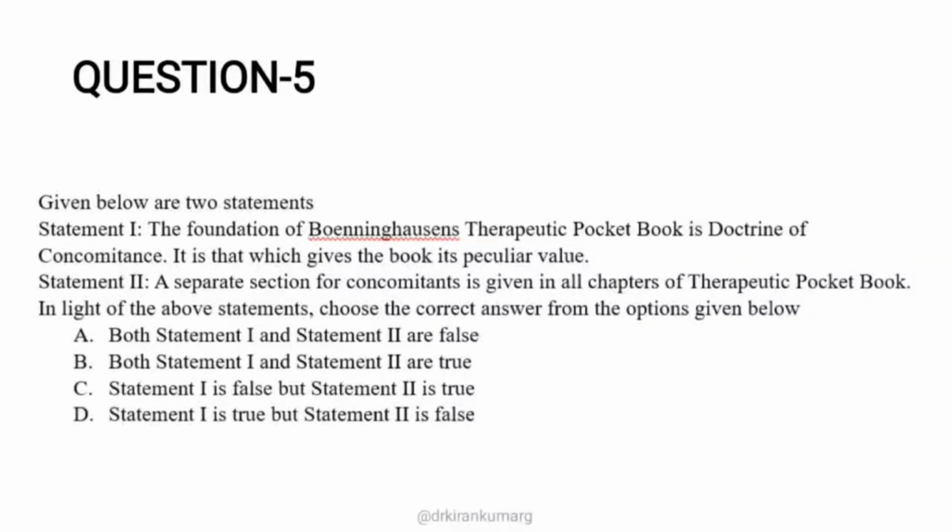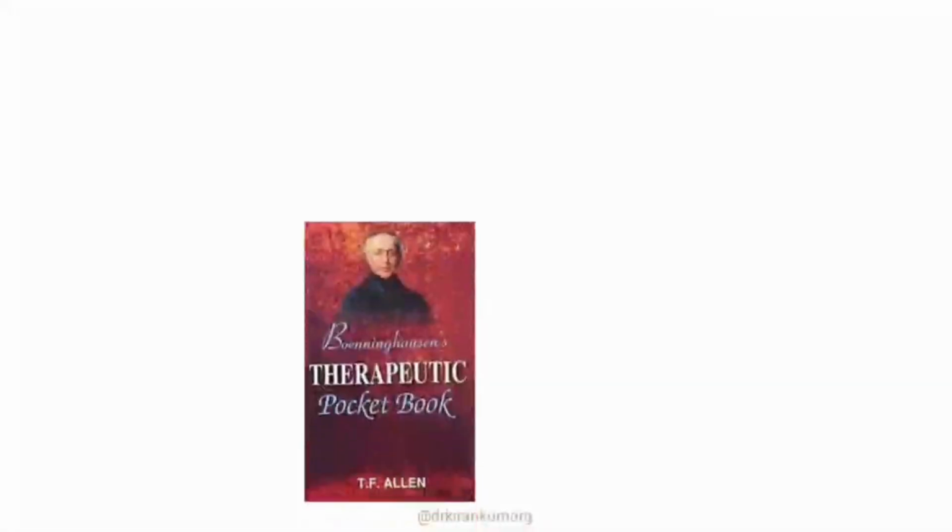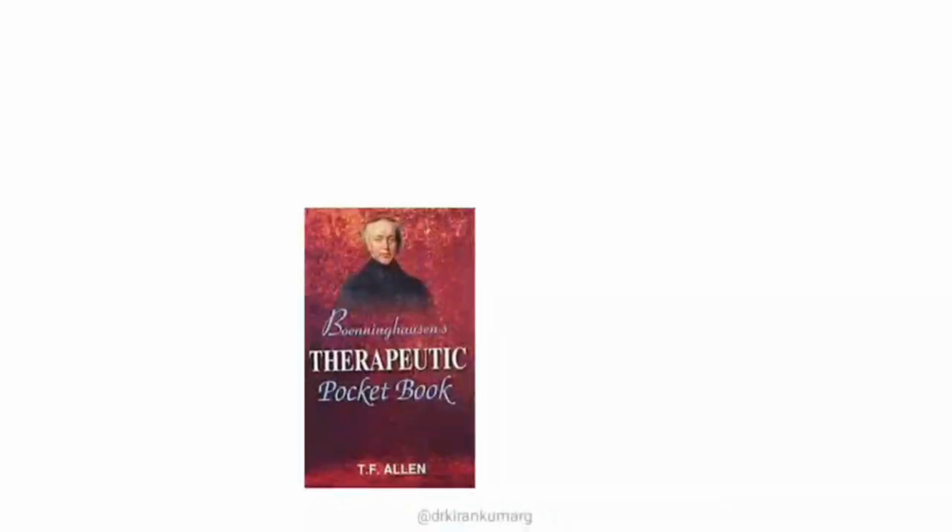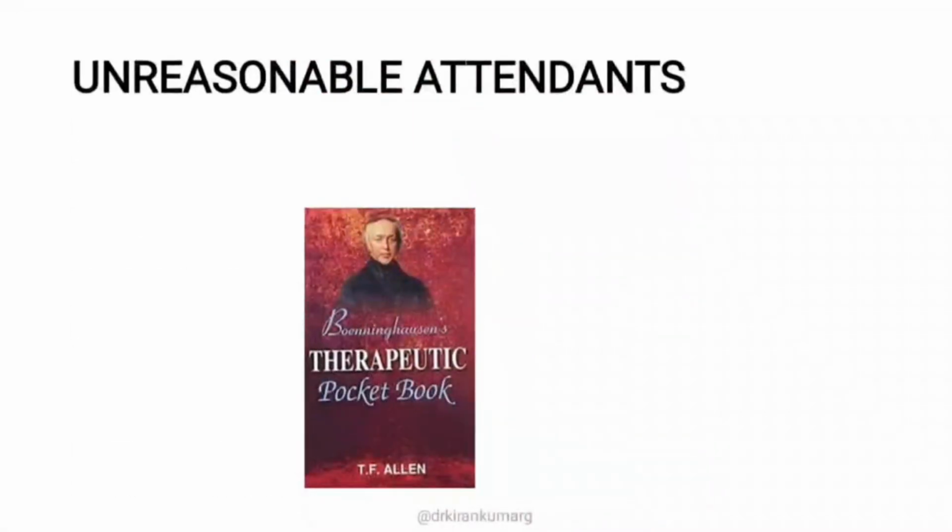Let's see statement 1. The foundation of Boenninghausen's Therapeutic Pocketbook is the doctrine of concomitants. This is the peculiar value of the book. As you know, this is BTPB. Boenninghausen was the first person who told about concomitants. He didn't actually mention the word concomitants, but he told of the unreasonable attendance, which is nothing but the keynote symptom. A concomitant is a symptom that is not related to the exact complaint.